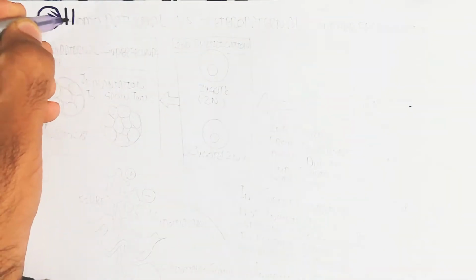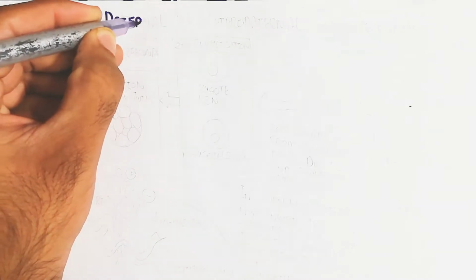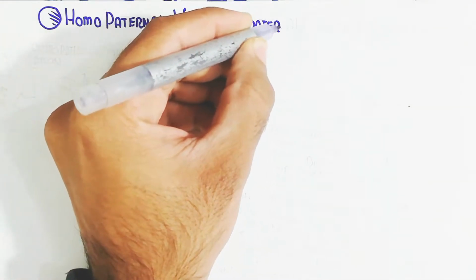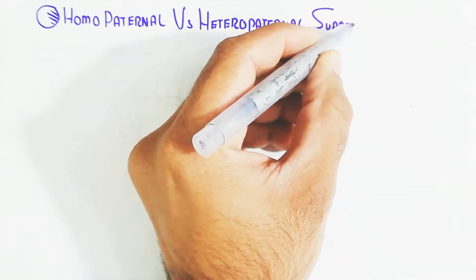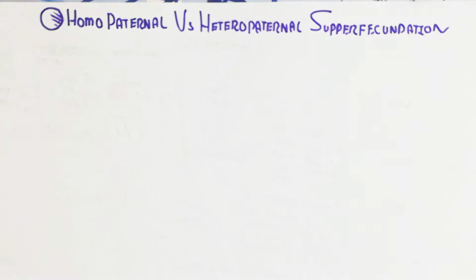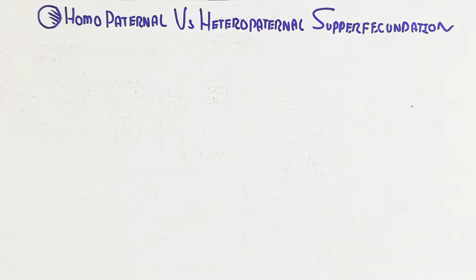Hello, in this video we will understand homopaternal versus heteropaternal superfecundation. That is easy to understand. Let's begin. Basically, homopaternal versus heteropaternal means the same father or different fathers. Homo means the same, hetero means different.